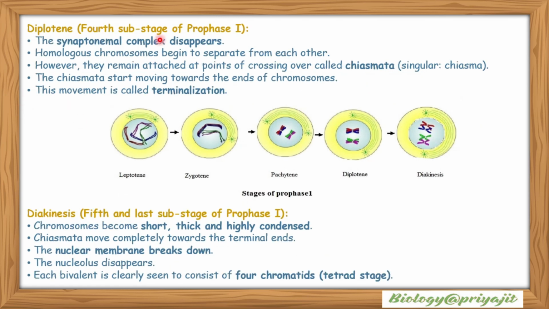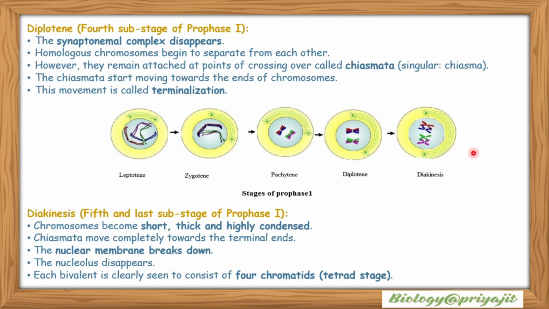Diplotene: the synaptonemal complex then disappears. Homologous chromosomes begin to separate from each other. However, they remain attached at points of crossing over called chiasmata, singular chiasma. The chiasmata then start moving towards the ends of the chromosomes, and this movement is called terminalization. This is the image showing terminalization during the diplotene phase.